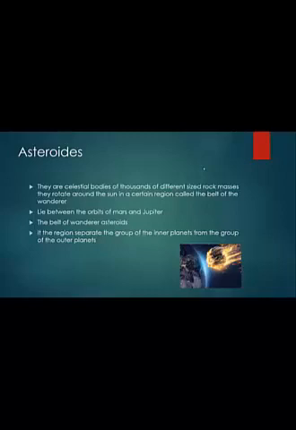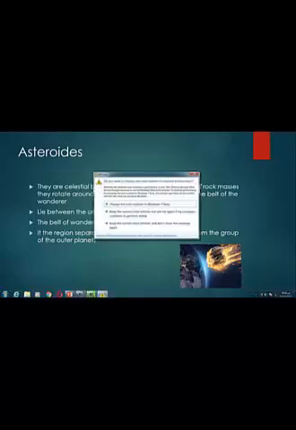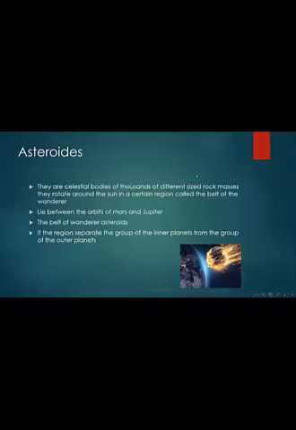This region, the asteroid belt definition, separates the group of inner planets from the group of outer planets, as we discussed in the types of planets.